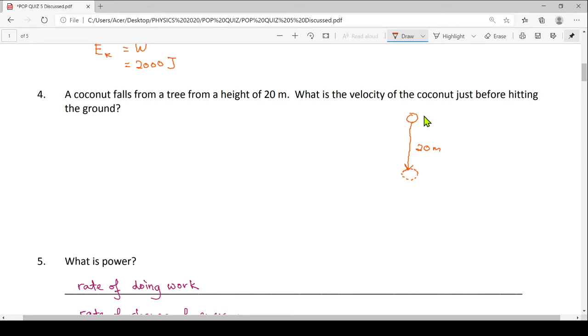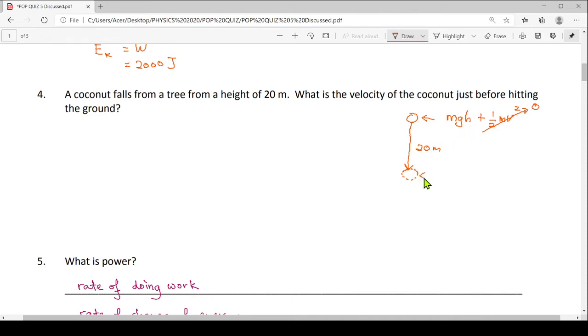So what energy do I have up here? I have my mgh plus my 1 over 2 mv square. But up here I don't have kinetic energy, so that will be 0. Up here I only have gravitational potential energy.